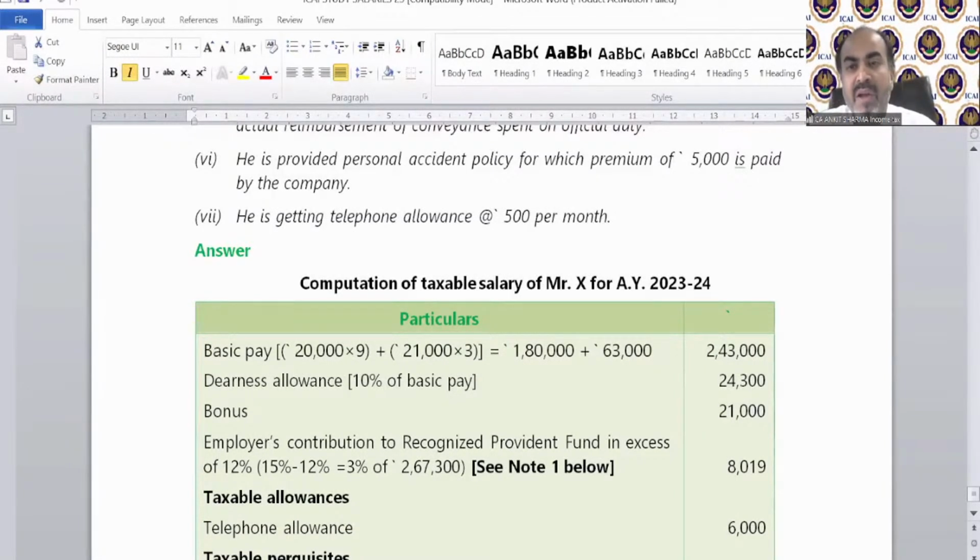Two brothers Arun and Bimal are co-owners of a house property with equal shares. The property was constructed during the financial year. The property consists of 8 identical units and is situated at Cochin. During the financial year 22-23, each co-owner occupied 1 unit for residence and the balance 6 units were let out at a rent of 12,000 per month. So total was 8 identical units, 1 occupied by each of them and 6 let out at a rent of 12,000 per month. So what we need to do first of all,